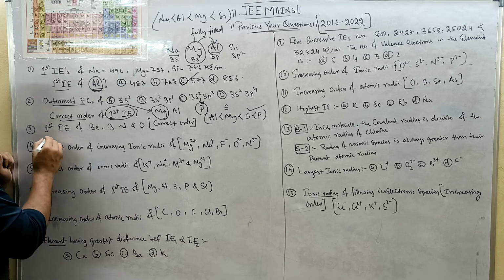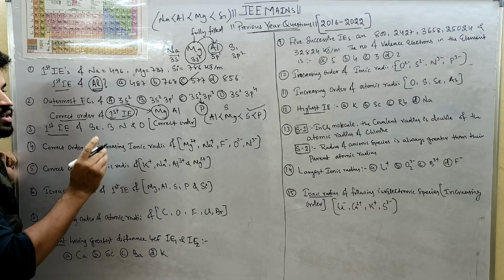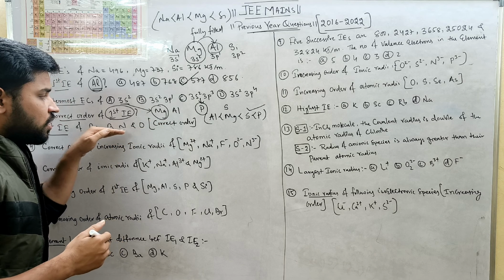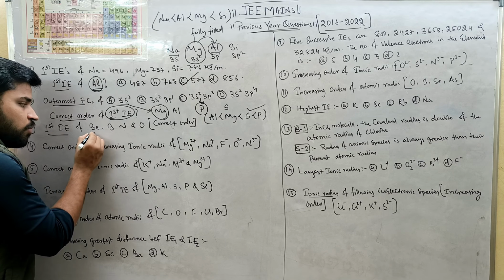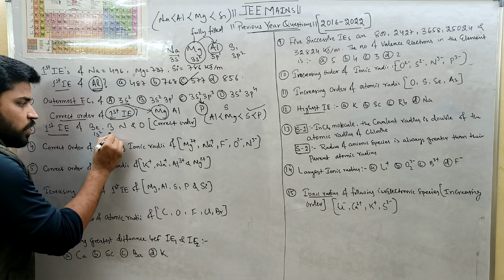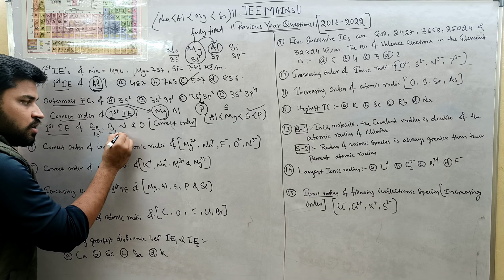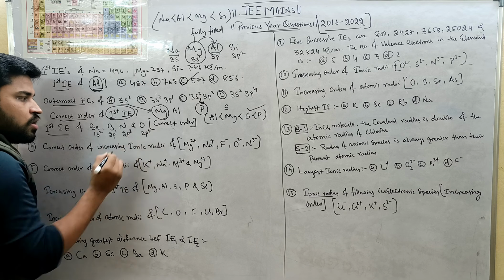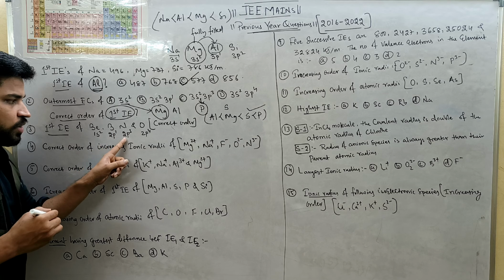Next we can see the first ionization energy values of beryllium, boron, nitrogen and oxygen. It is a similar kind of question. They asked for third period elements before, and now they are asking for second period elements. So in this case, beryllium is 2s2, boron is 2p1, I am writing the outer shell electronic configuration. For nitrogen, it is 2p3. For oxygen, it is 2p4. From this also you can say 2s2, 2p1, 2p3, 2p4.